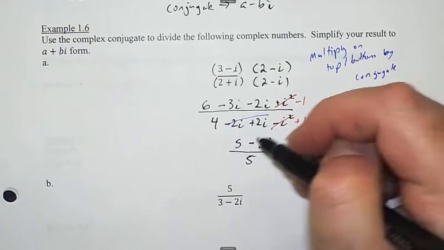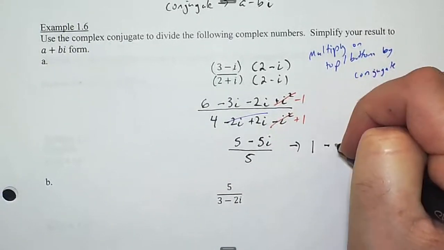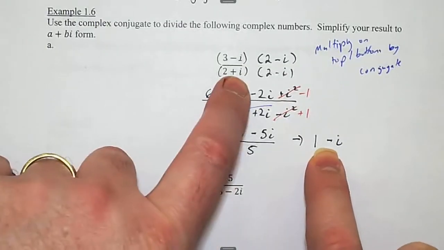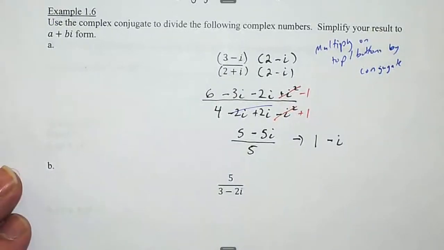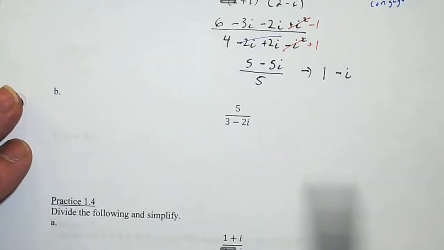So when I distribute, I get 5 divided by 5 is 1, and then 5i divided by 5 is minus i. So 3 minus i divided by 2 plus i is 1 minus i. We could check that by simply multiplying those two together and seeing if it gives me 3 minus i. It does. All right, let's try another one.